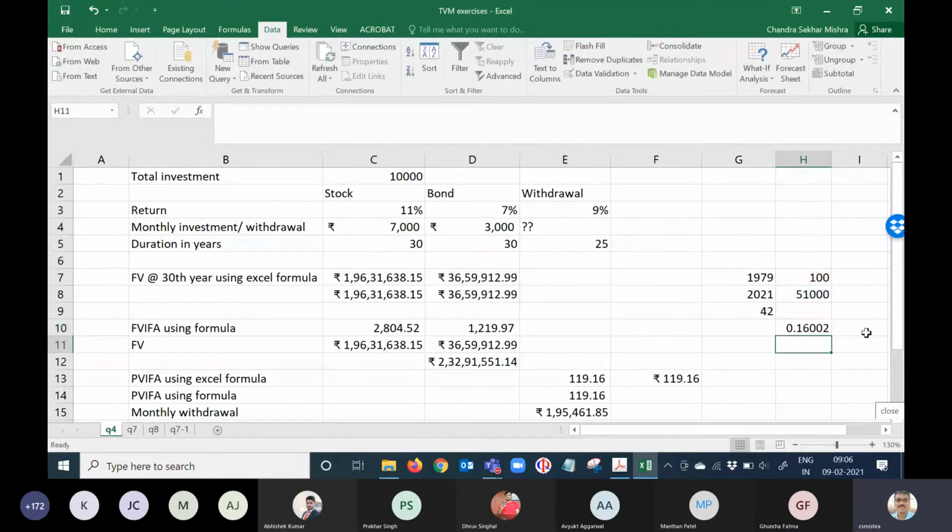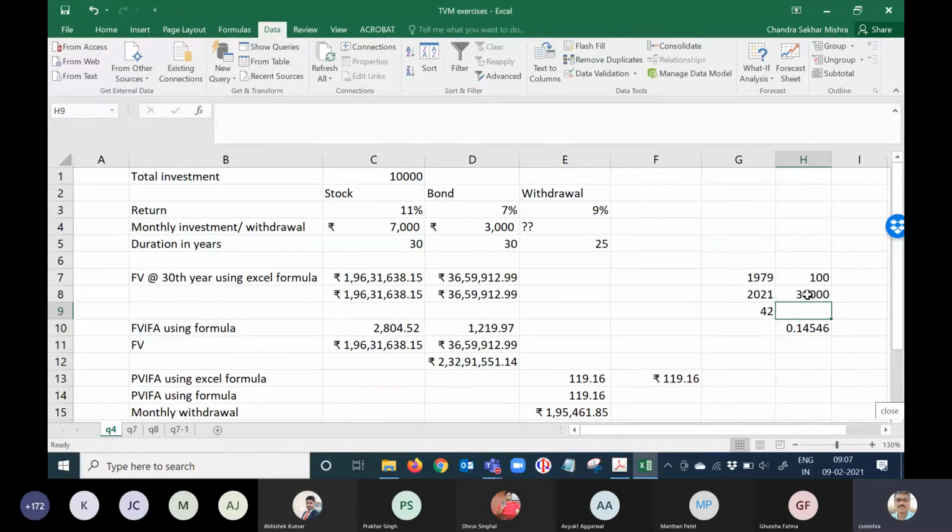How much does it come to? 16%. If I make it 45,000, only around 15.65%. If I make it 30,000, which it was some time back, about 14%. Not a very big change.